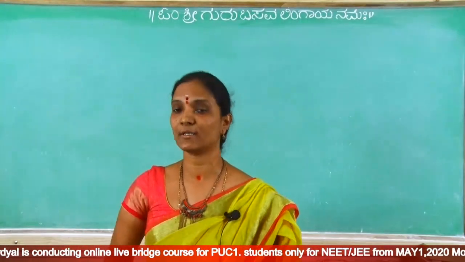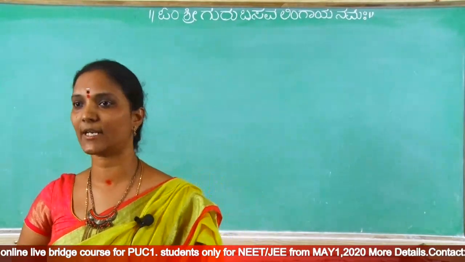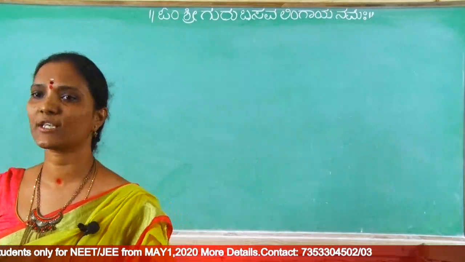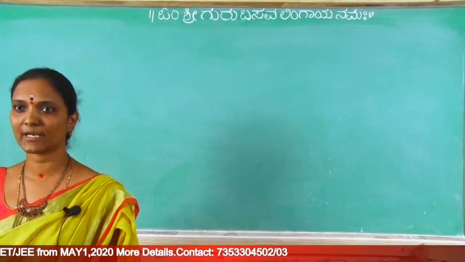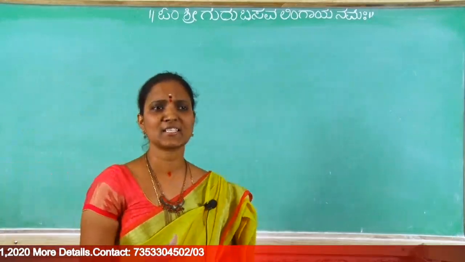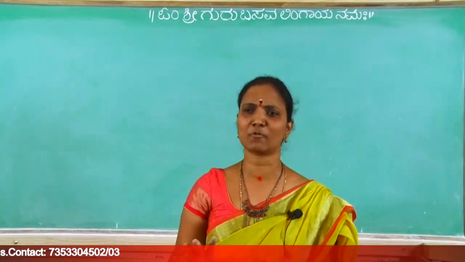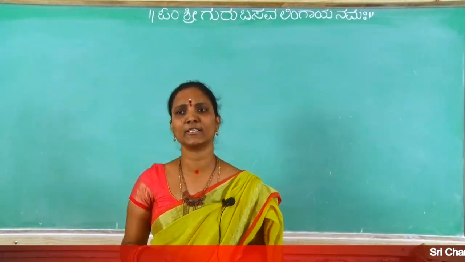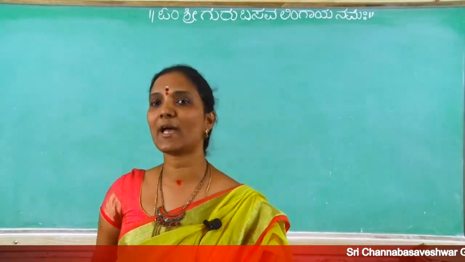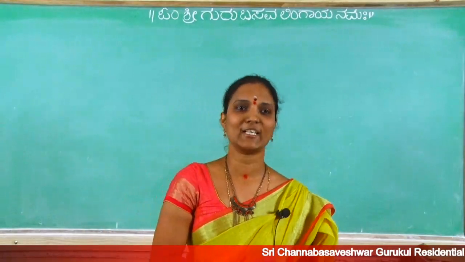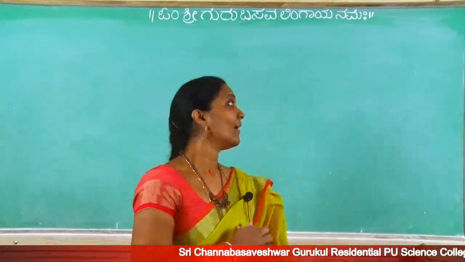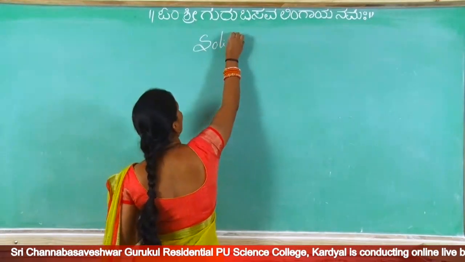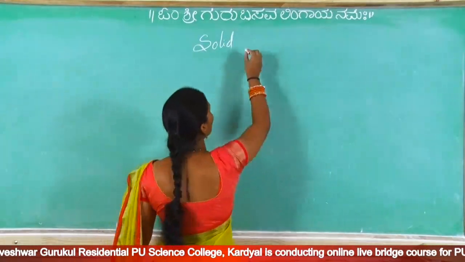Okay, because this class is for theory and entrance, for all the students. And actually the running chapter is coordination compounds, and that chapter is not completed, right? In KSET, in some sections, there is the D and F block chapter. So to avoid the confusion, after coming to college we can cover the D and F block chapter and the coordination compounds. To avoid that problem, now I am going to start a new chapter, that is solid state. In our track this is the next chapter according to the schedule, solid state.